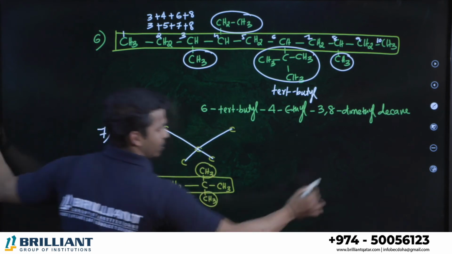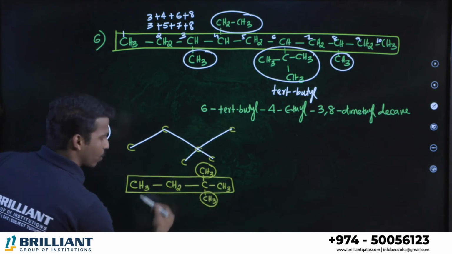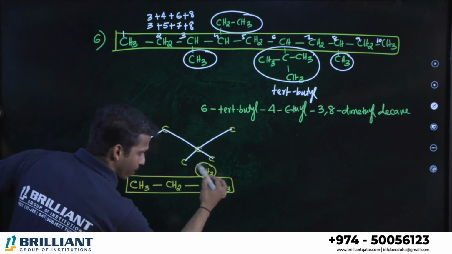Methyl, methyl are the branches. From where can we number the parent chain, all of you? Left to right or right to left? Which is better? The branches should get the least number, okay? So we should number from right to left.